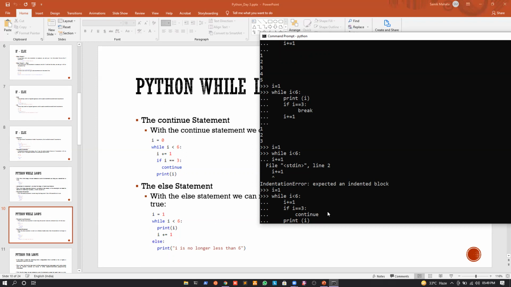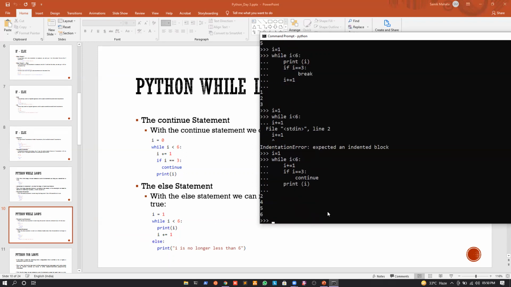Which means we will continue. Okay, let us continue, and then again let us print the value of I. So let us understand whether the value of I is printed or not. If I just press enter, just see what happens. Whenever the value of I became 3, we just pressed continue, right?